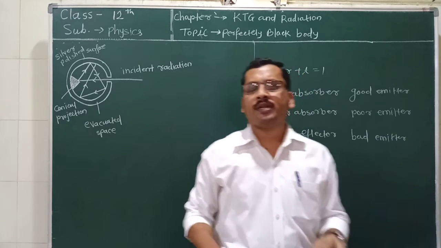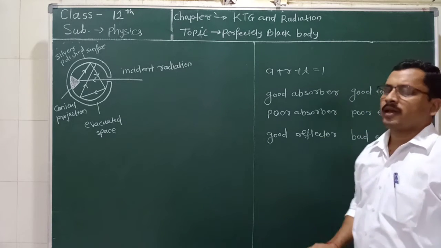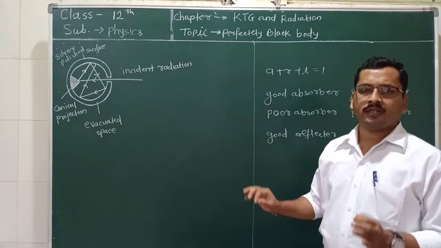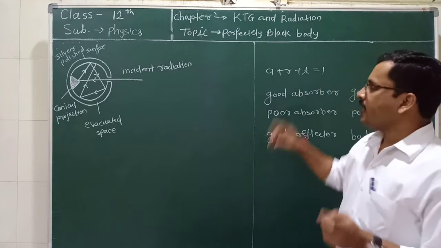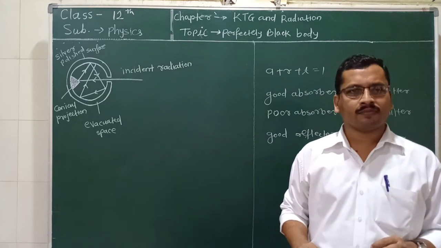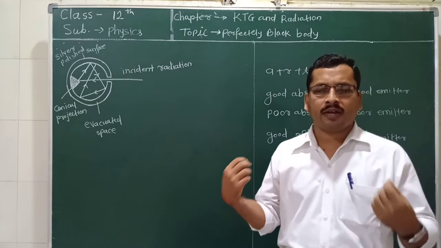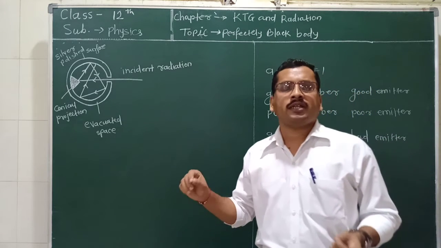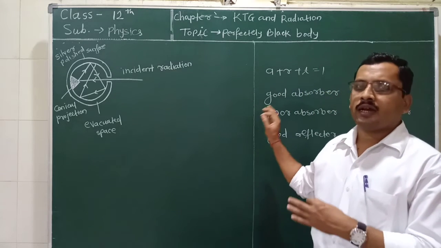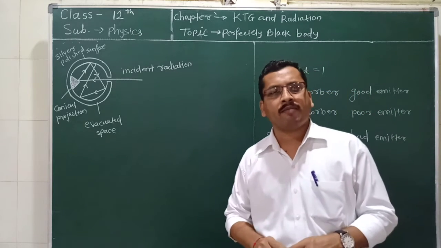We revise the definition of a perfectly black body. What does a perfectly black body say? A perfectly black body is the body on which all the incident heat radiation gets absorbed. And why does it appear black? It appears black because it absorbs the radiation, but it can't emit the radiation until we increase the temperature of the body. So it looks like a black body. So this is all about the perfectly black body.